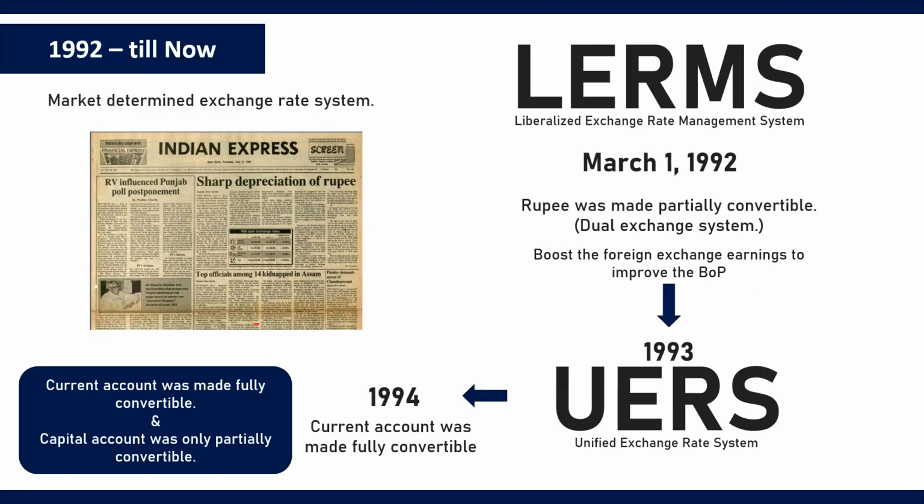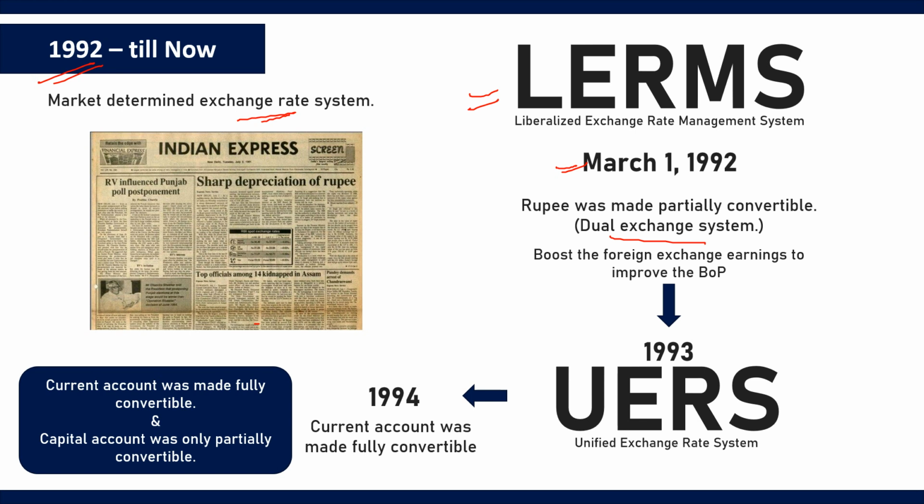So now the next phase is 1992 till now. So we have seen that there was a two-step devaluation of rupee in the year 1991 by the RBI, which ended the pegged exchange rate system and marked the beginning of the market determined exchange rate. Okay, and the liberalized exchange rate system, we call it as LERMS, was introduced to ease the transition from one system to another, and LERMS began from March 1st, 1992. And under this system, rupee was made partially convertible. And this partial convertibility of rupee is known as dual exchange system.